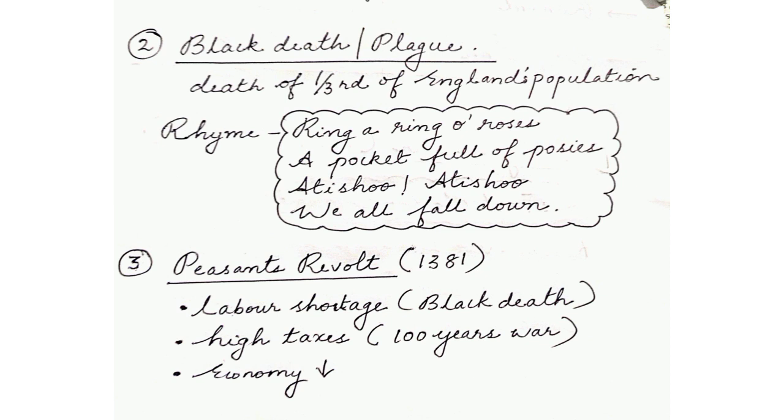Now, one of the reasons for this is that because of the Black Death, already so many people had died. So there were labor shortages in all the lands. Cultivation could not go well because of the lack of labor. So, because of labor shortage due to the Black Death, and also since the 100 years of war is going on, high taxes were taken from the people. Now, in order to fight the war, you need resources. For the resources, the king started to take more taxes from his own people.